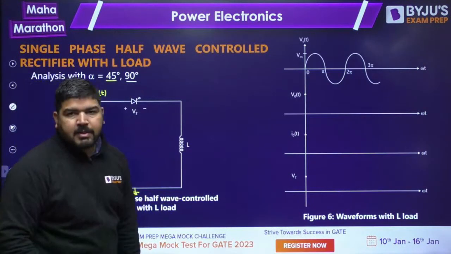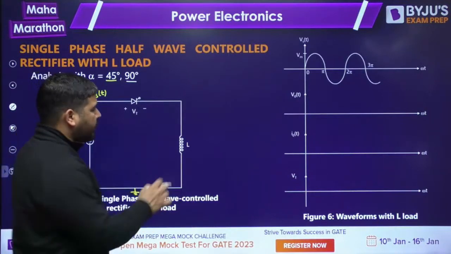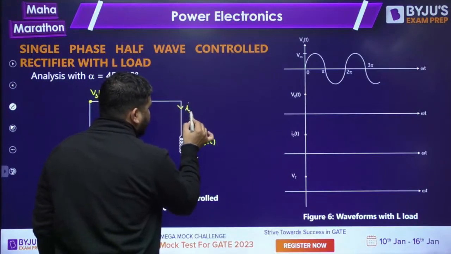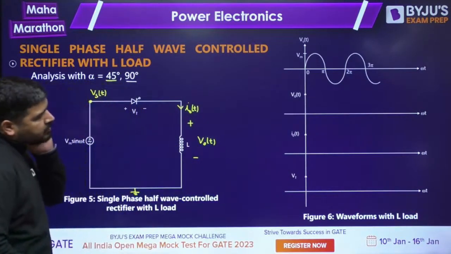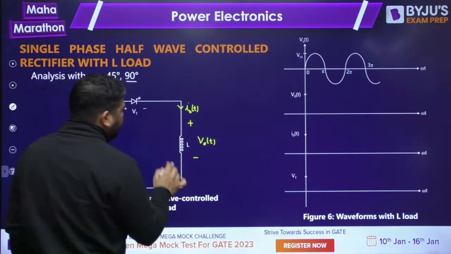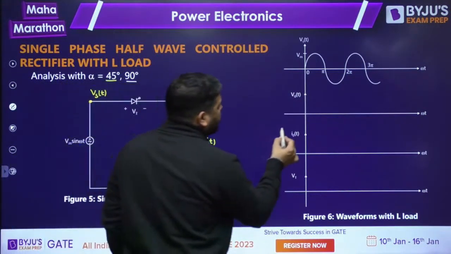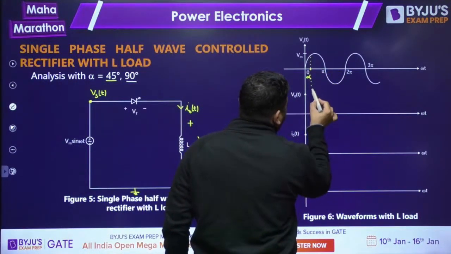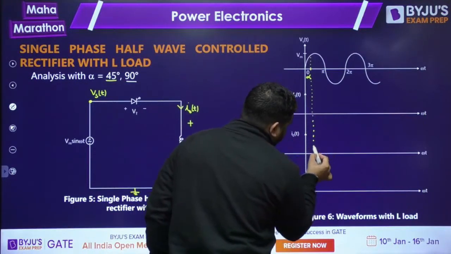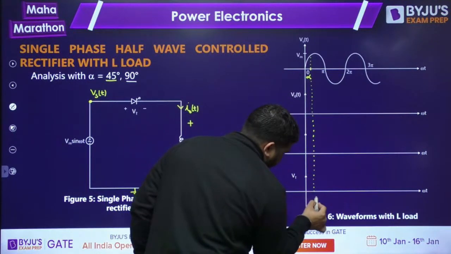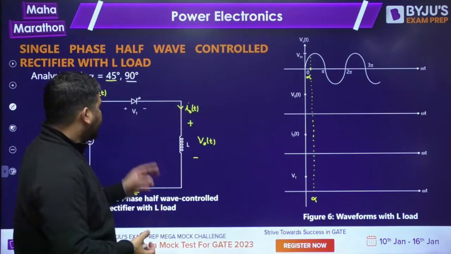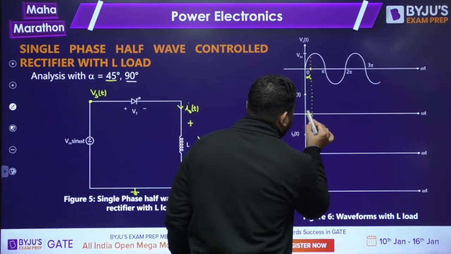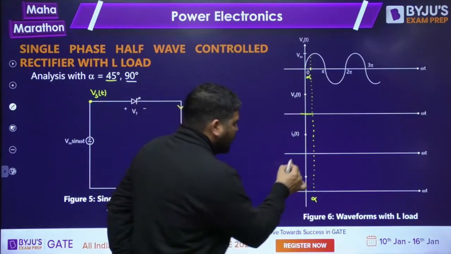Since previously no thyristor was conducting, there was no current, there was no output voltage. This output voltage was 0 and there was no current through T. So you can see that if there was no current, the output voltage was 0 up to this instant alpha. Up to this instant alpha there was no current, so there was no voltage. The output voltage was 0 and the output current was also 0.